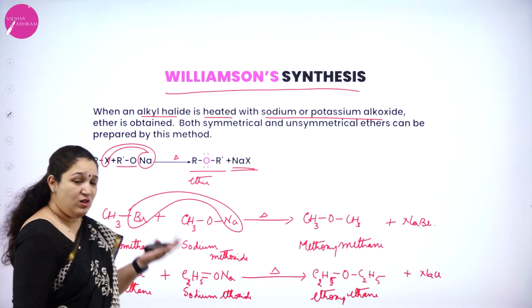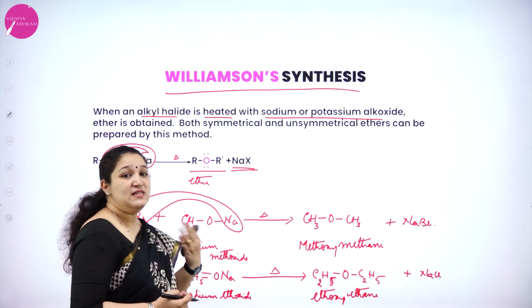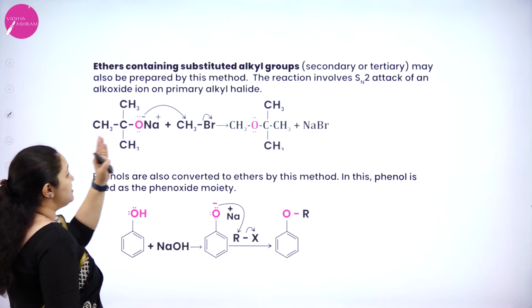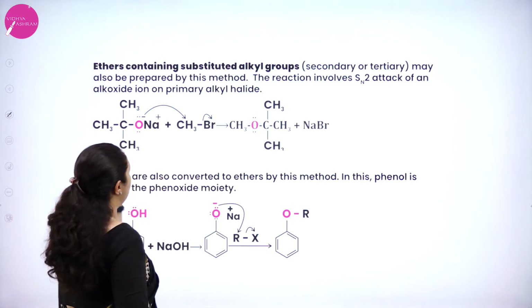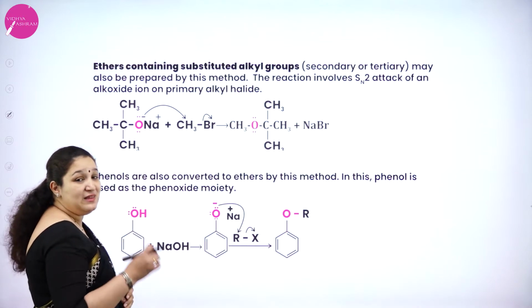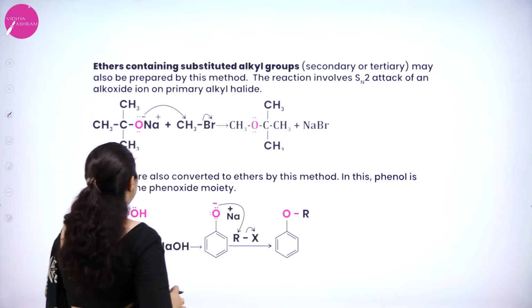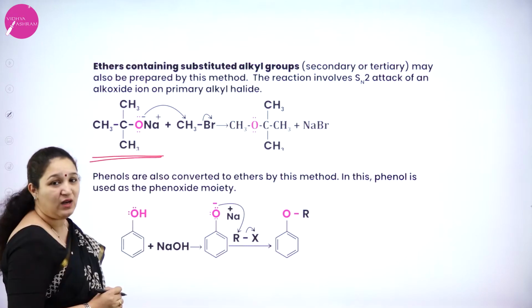From Williamson's ether synthesis, we can prepare secondary or tertiary ethers as well. That is, ethers containing substituted alkyl group, that is secondary or tertiary, may also be prepared by this method. This involves SN2 mechanism. Okay, so what is happening? We are taking a tertiary alkoxide.